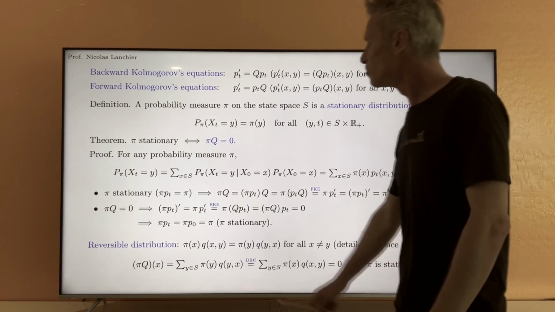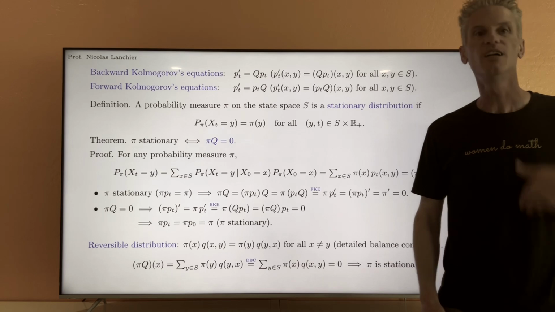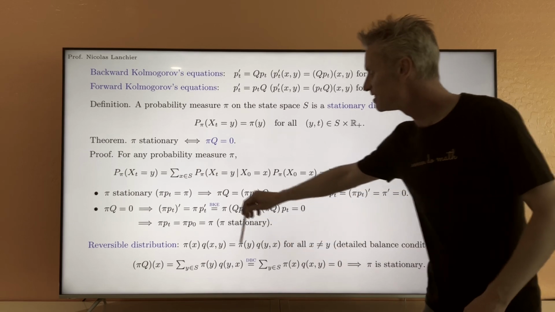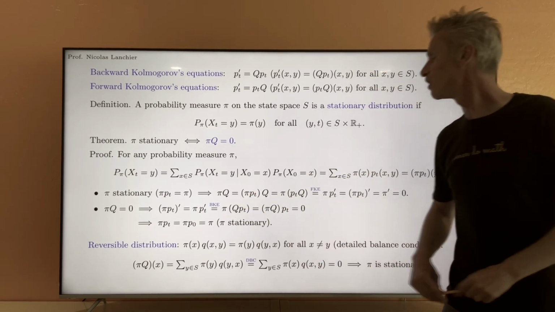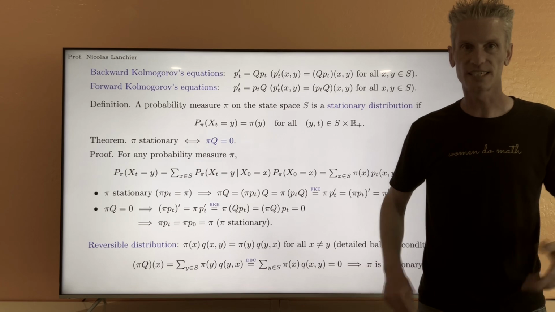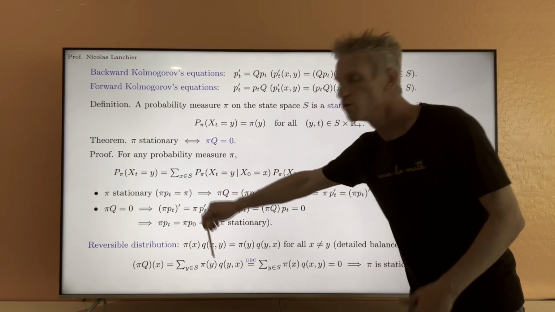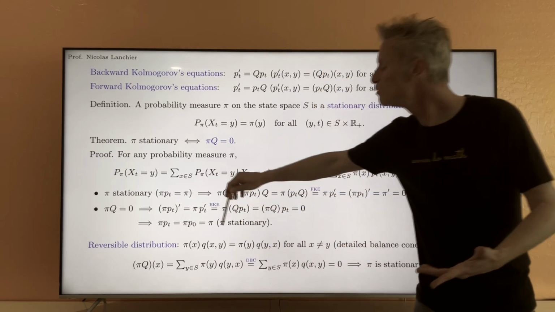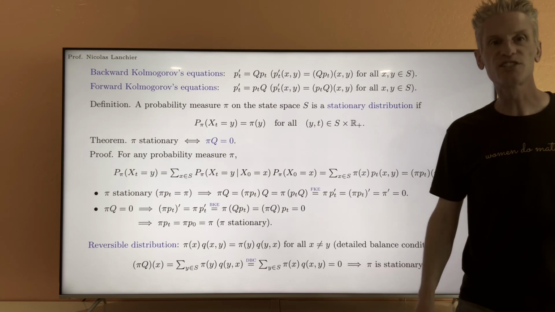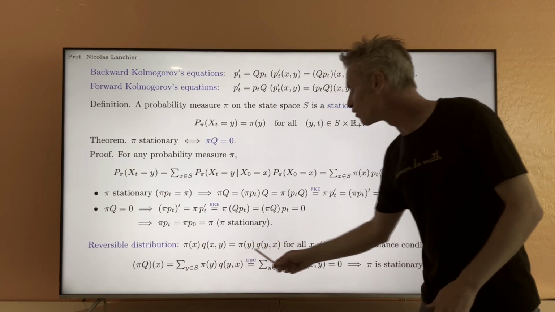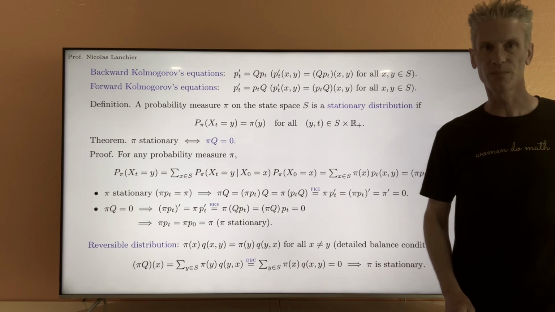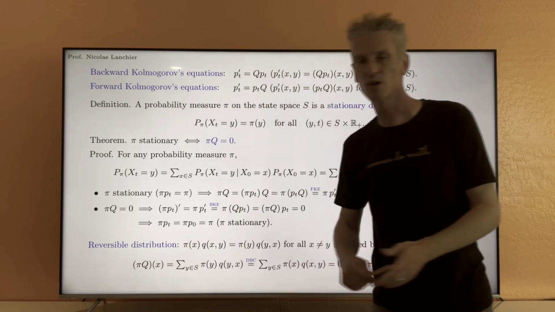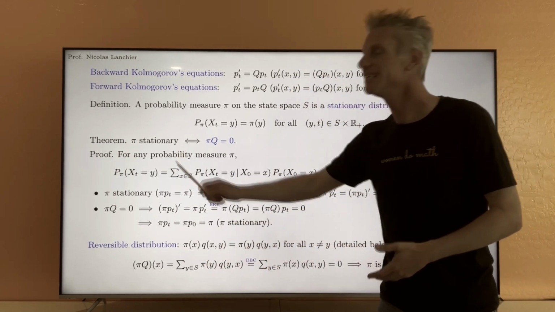Let's assume that pi is a reversible distribution. The definition here is just saying that pi_x q_xy is equal to pi_y q_yx. In discrete time, the definition was the same, except that instead of q, we had p, the transition probabilities. So if we can indeed find a distribution pi such that all those equations are true for all x and y, then by definition this means that pi is reversible. Then we can prove also that pi is stationary.